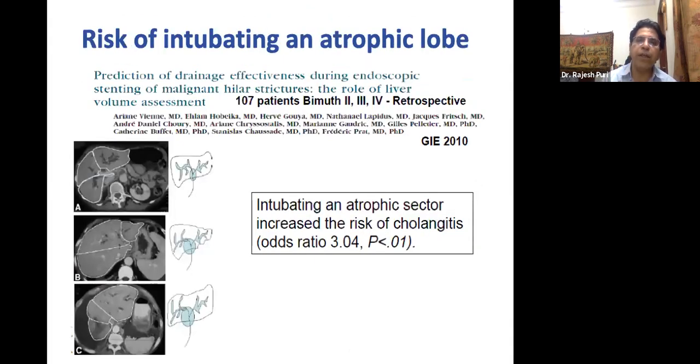Now, this is another very important slide. If you look at the CT scan or the MRCP, the left lobe is atrophic. You look here, the left lobe is atrophic. In MRCP, you see the crowding of the intrahepatic ducts. So by intubating the atrophic segment, you increase the risk of cholangitis. Try avoiding draining the atrophic lobe.